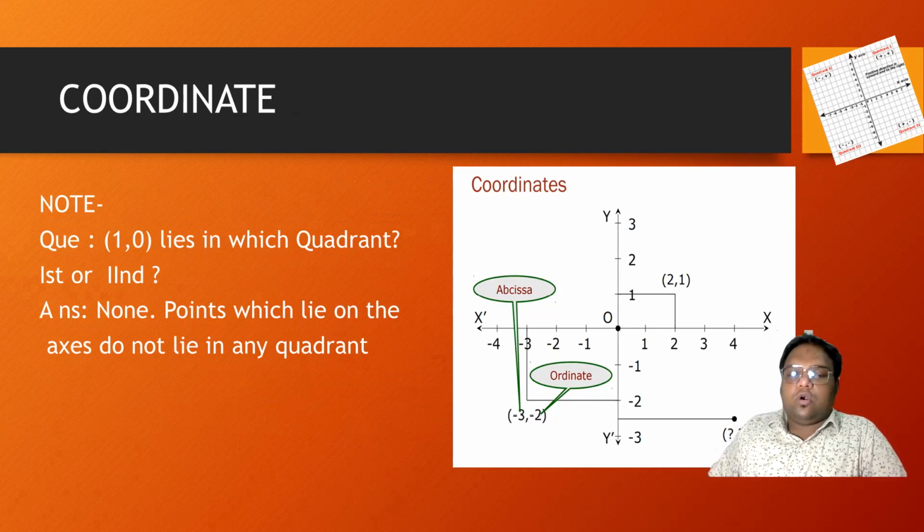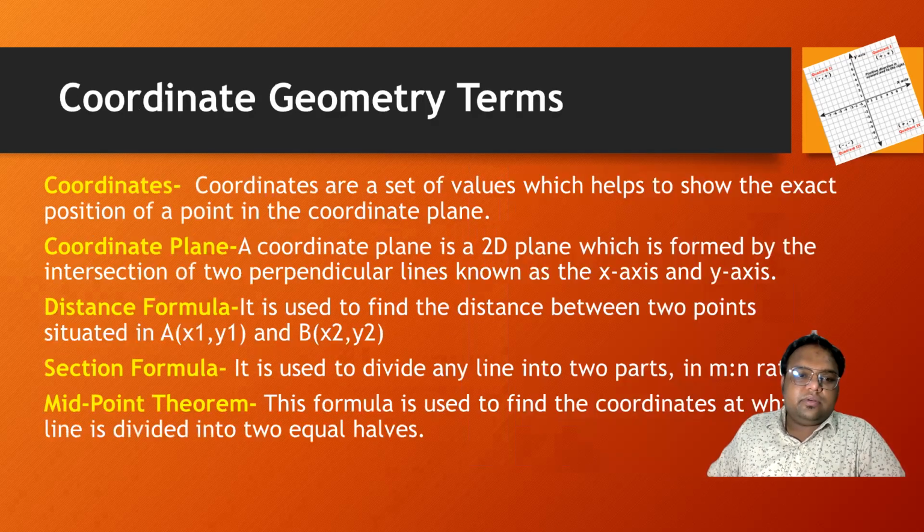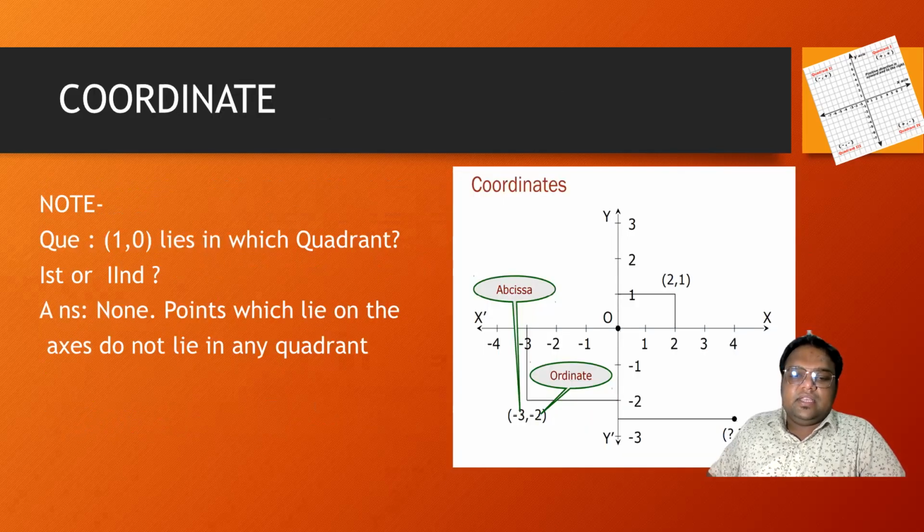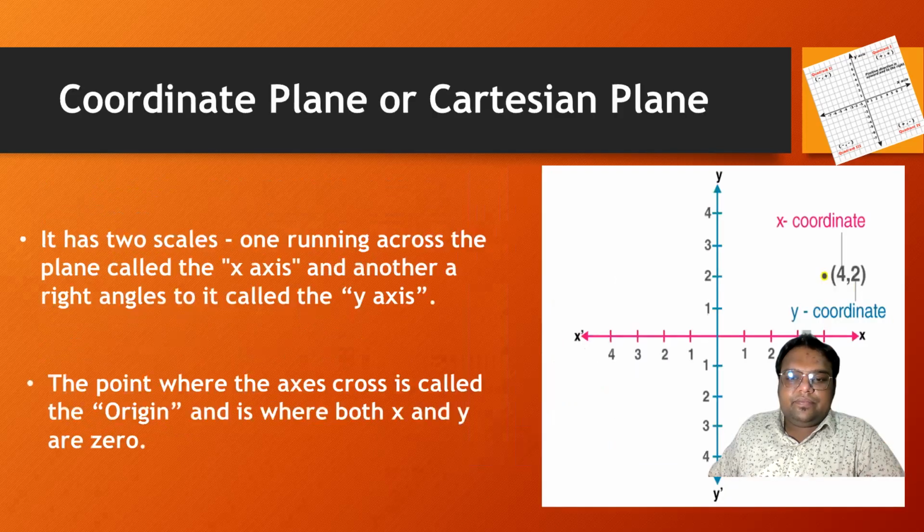Now, what is a coordinate? As I told you, it is a set of values which helps to show the exact position of the point in the coordinate plane. Suppose this is your coordinate plane.